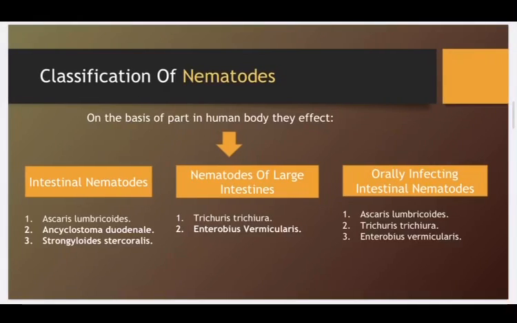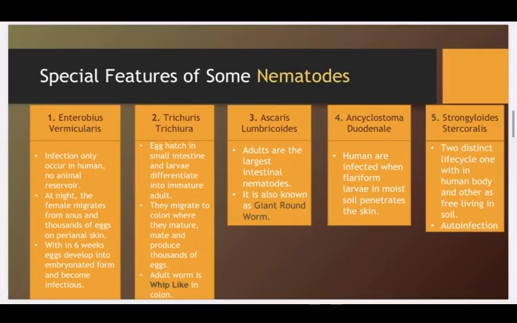The classification of nematodes. On the basis of the human body part they affect, they can be classified into intestinal nematodes, including Ascaris lumbricoides, Ancylostoma duodenale, and Strongyloides stercoralis; nematodes of the large intestine, including Trichuris trichiura and Enterobius vermicularis; and the orally infecting intestinal nematodes, including Ascaris, Trichuris trichiura, and Enterobius vermicularis.